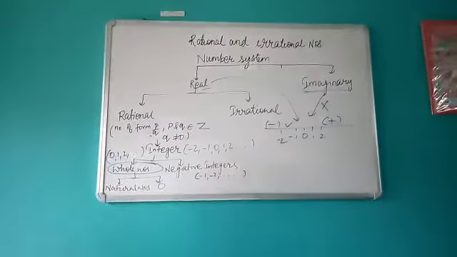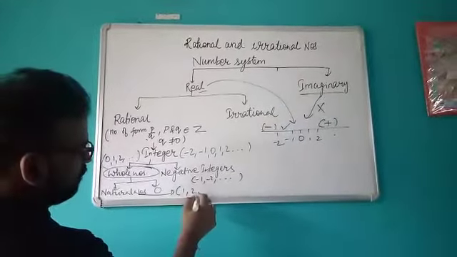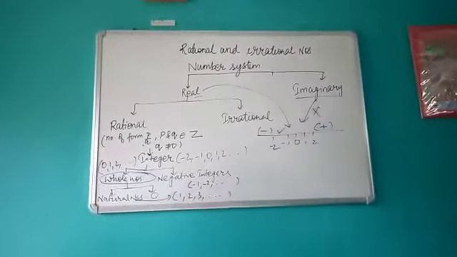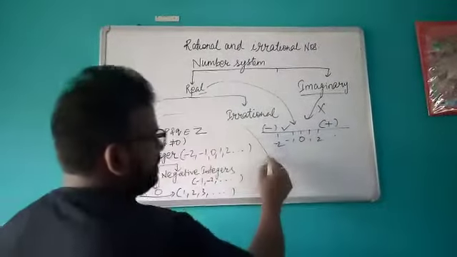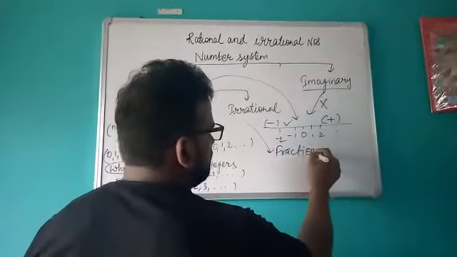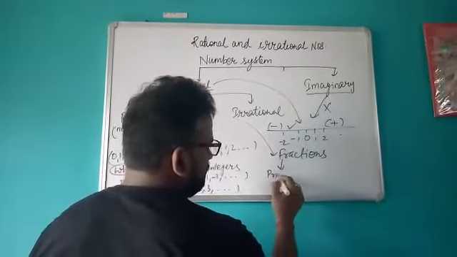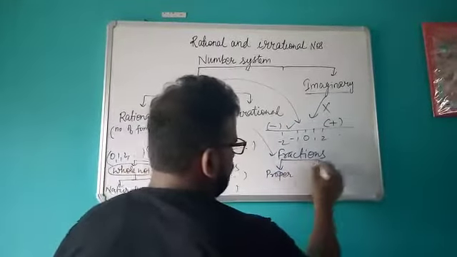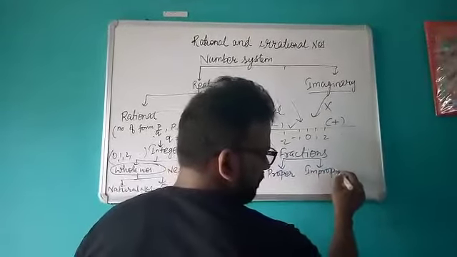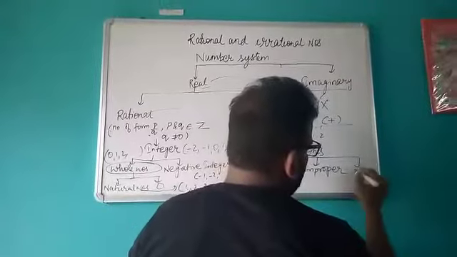Then whole numbers has again two parts. One is natural numbers. So you already knew natural numbers. They start from 1, 2, 3 like this, and then 0. Okay. Also rational numbers have fractions also. All the fractions are rational numbers. Like you have studied proper fraction. Then you know improper fraction. Okay. Then you know mixed fraction,